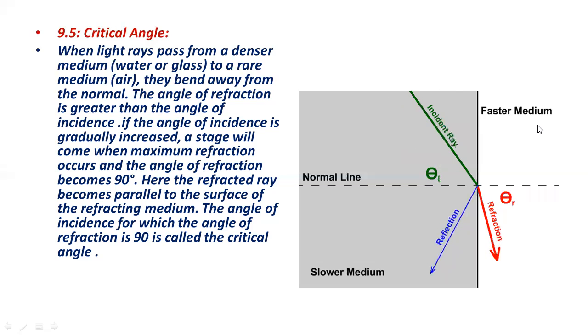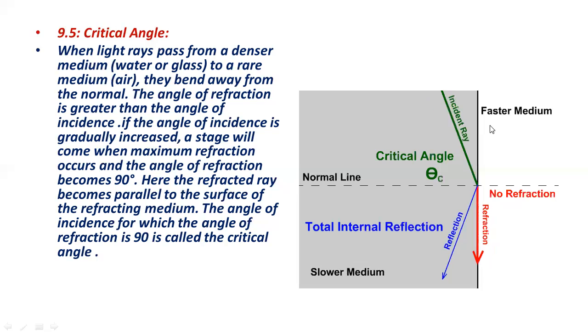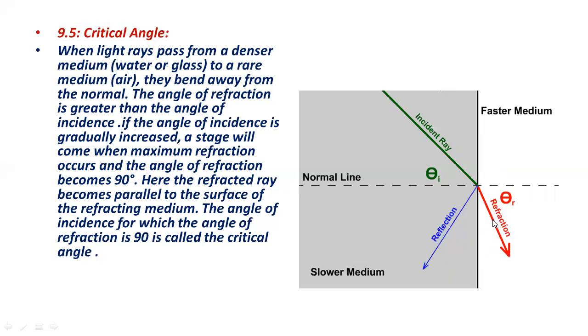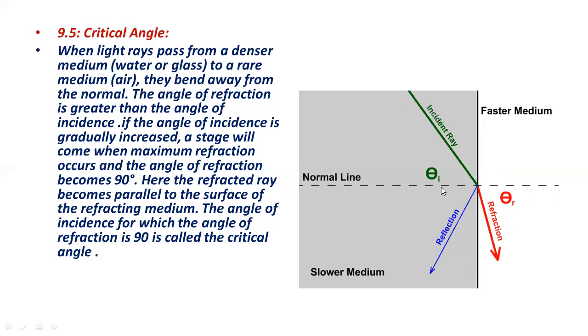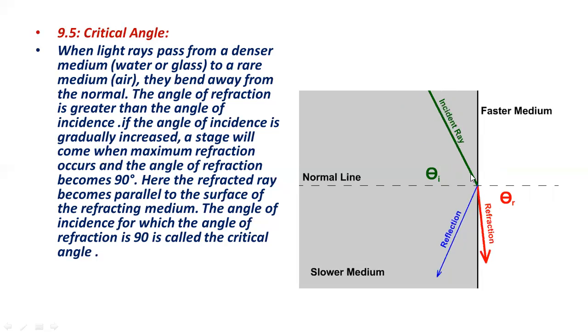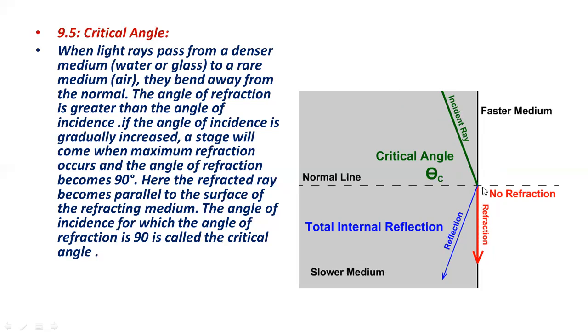Now again you can see that the incident ray is moving. It will make a specific angle with the normal, where the angle of refraction is making a 90-degree angle with the normal. So that angle of incidence for which the angle of refraction is 90 degrees is called the critical angle. This is the angle of refraction and this is the angle of incidence. Angle of incidence with normal, angle of refraction with normal.